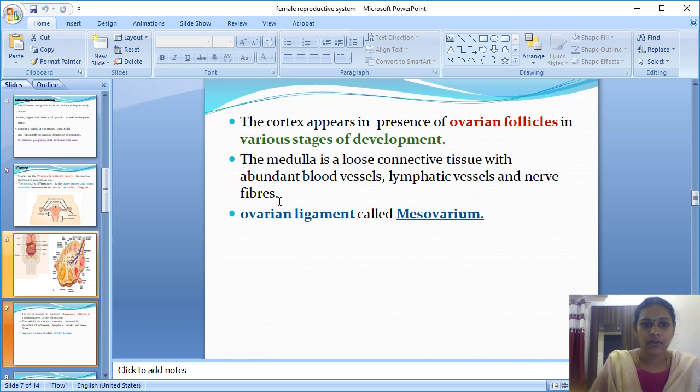Next, the medulla is a loose connective tissue with abundant blood vessels and lymphatics.